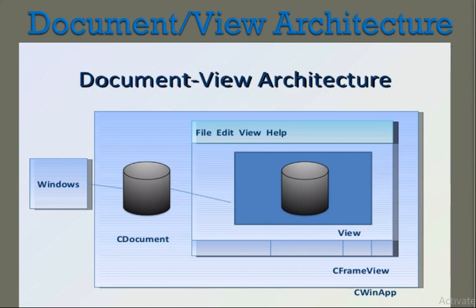This is your view, which will enable you to edit and see the data on the screen. In a document view application, data is represented as a document object, and views of the document are represented by one or more view objects. These are the ways document view architectures are represented.